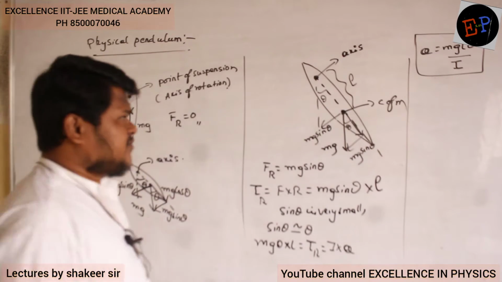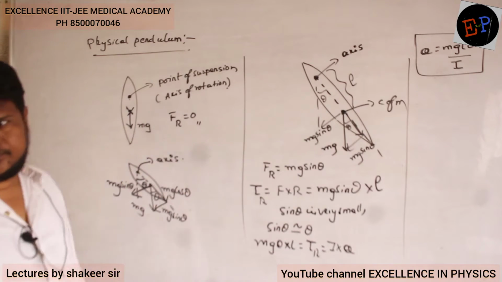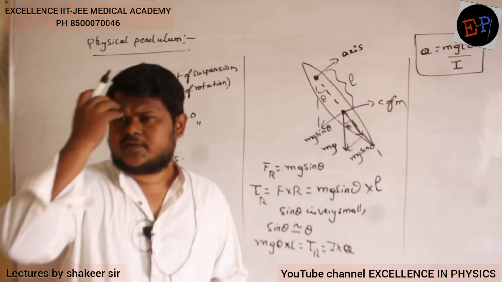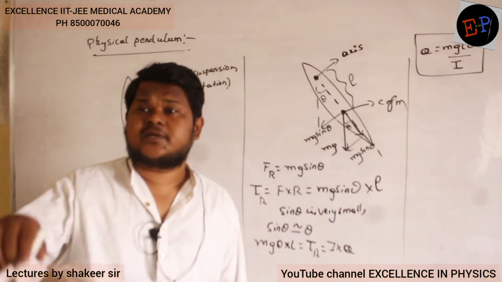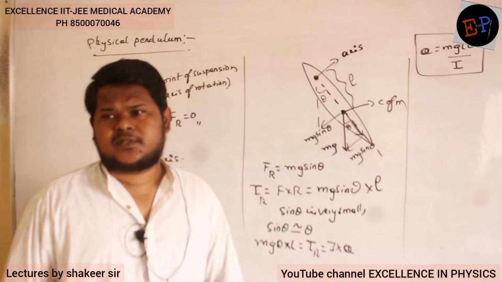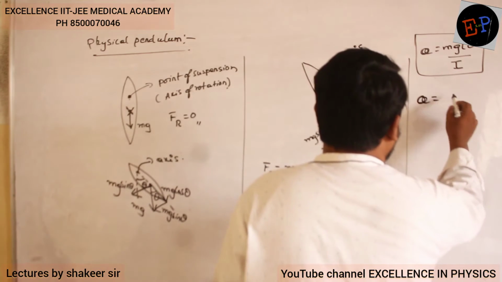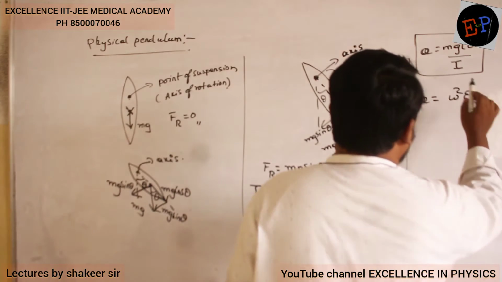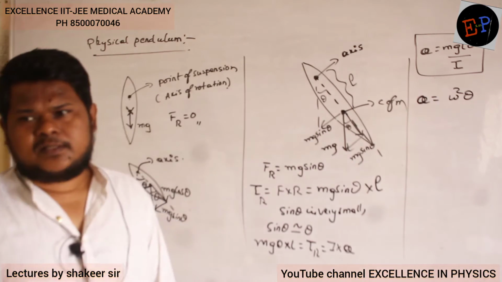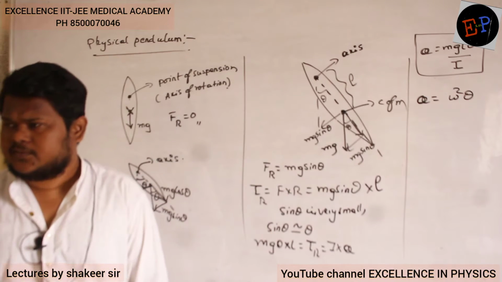And I don't know the moment of inertia of this body, because this body can be any body. If it is a rod, its moment of inertia will be different. If it is a disc, its moment of inertia will be different. So I cannot substitute the I value here. But what I can do is compare this with the defining equation of SHM in angular motion, alpha is equal to omega square into theta.